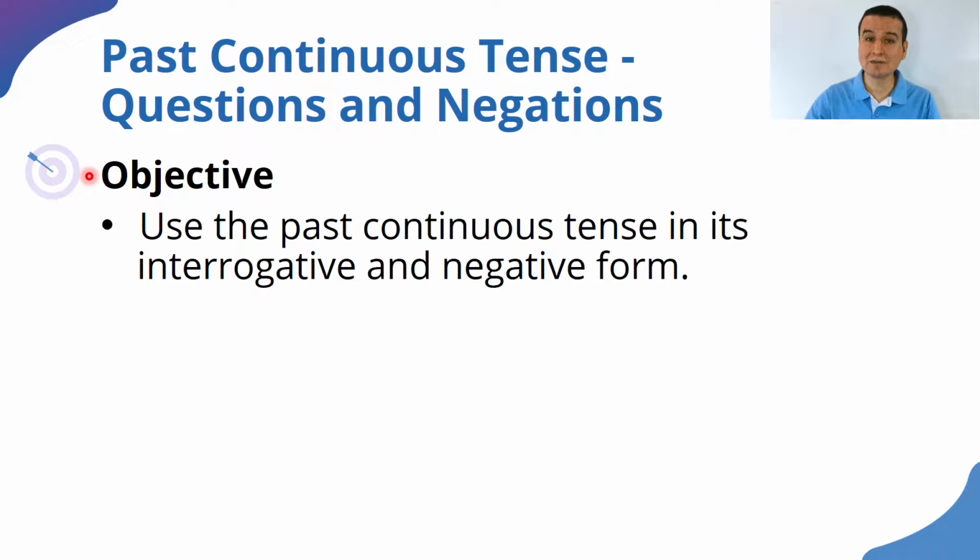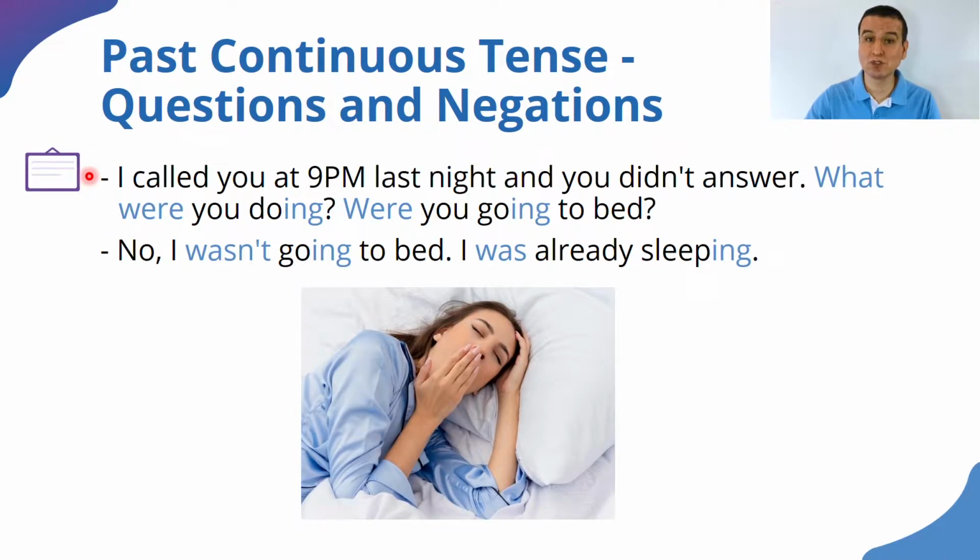Let's see some sample conversation in which we use questions and negations with the past continuous tense. It says, I called you at 9 p.m. last night and you didn't answer. That's what happened. Of course, that doesn't have the past continuous tense, just the simple past. But listen, look at what follows. What were you doing? We're asking about the action that was taking place at that time, and for that we use the past continuous tense.